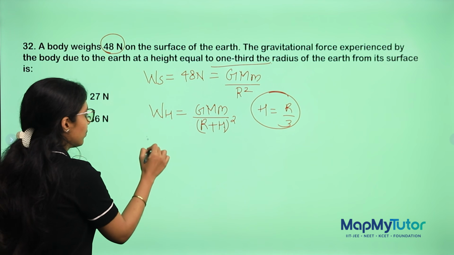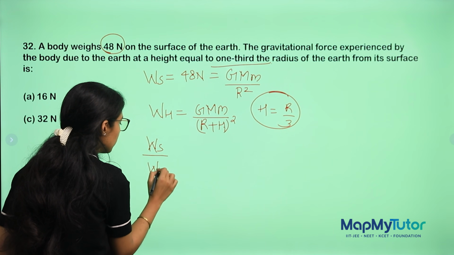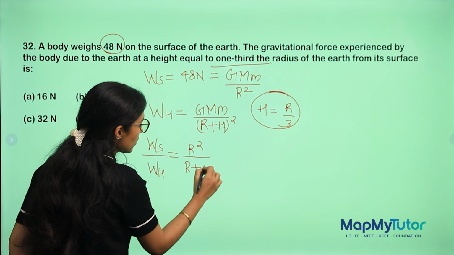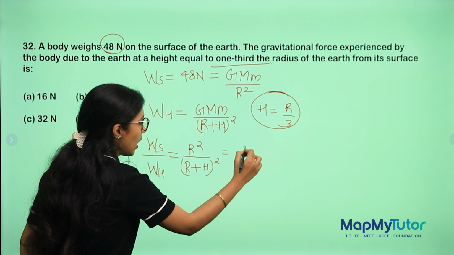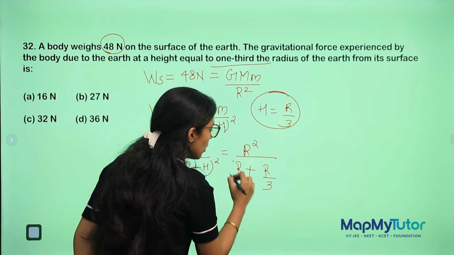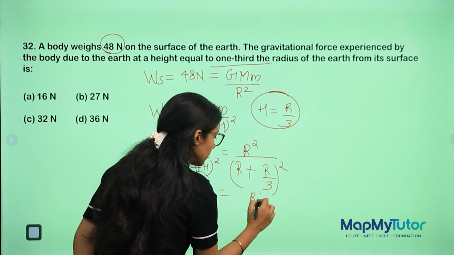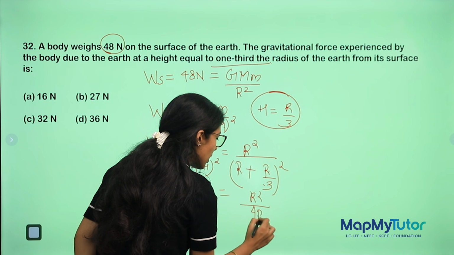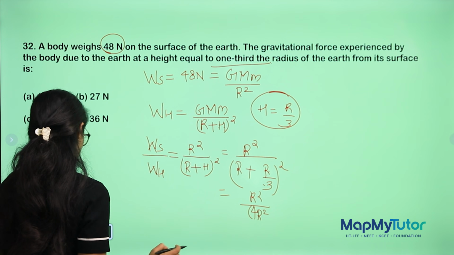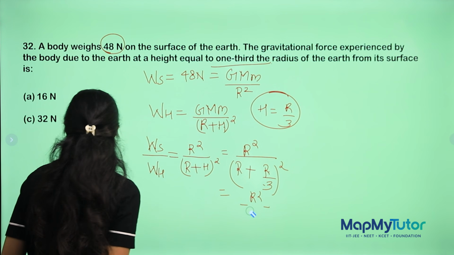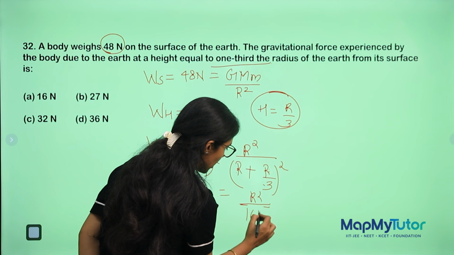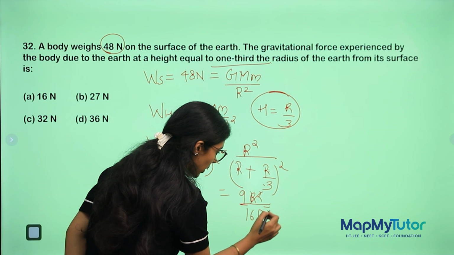Now just take your ratio. So this will be R square upon this. G and M will get cancelled, that's why I'm not writing it. So R square upon (R plus h), where h is R by 3. So R by 3 whole square. Take LCM below, 3, 4R square by 4R square. So I'll square it here itself. So R square upon (4R by 3) square, which is 16R square upon 9. So R square again will go.